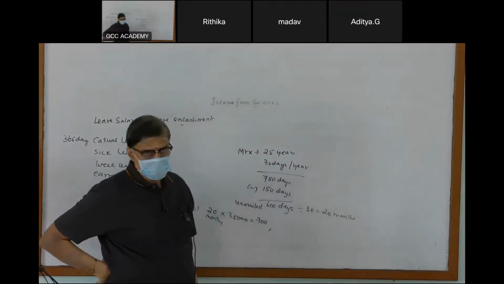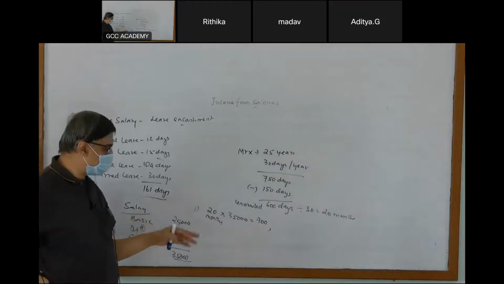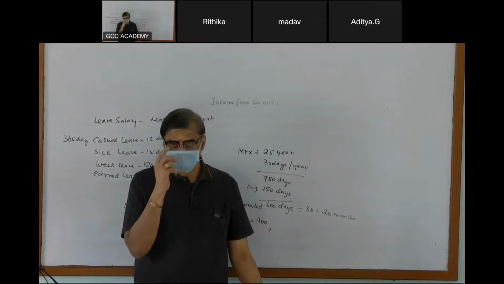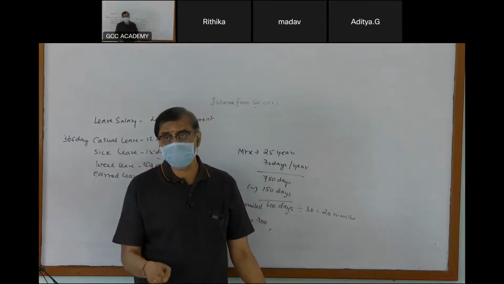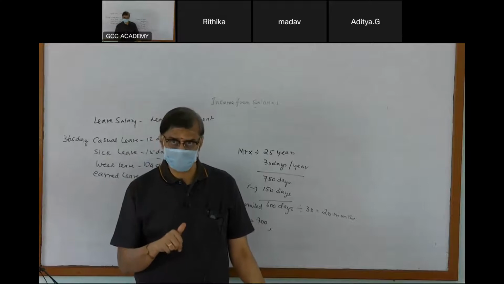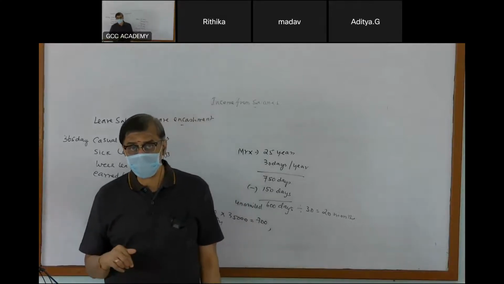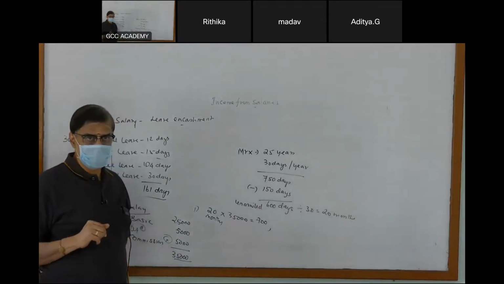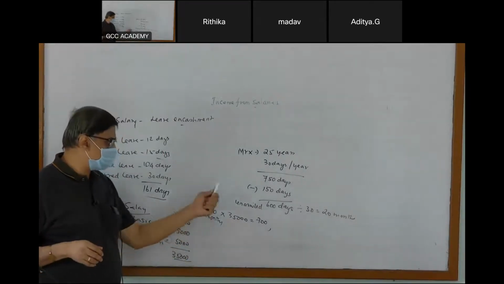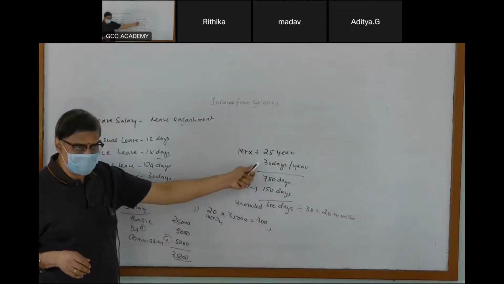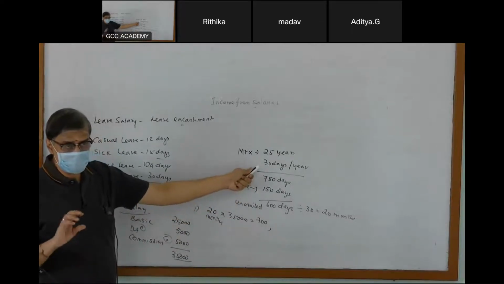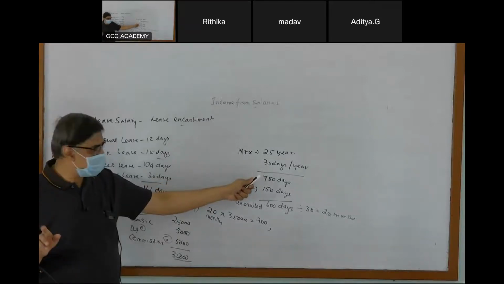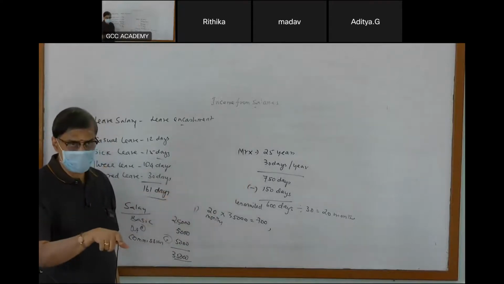And very important, whenever we calculate the period of earned leave to credit, write down one point: the maximum allowed leave per year is 30 days for this purpose. If the employer tells you, I give you 45 days leave per year, you should not take that. Maximum per year is 30 days. Even if your employer is liberal and says I give you every year 45 days leave, you have to ignore that. You have to take a maximum of 30.